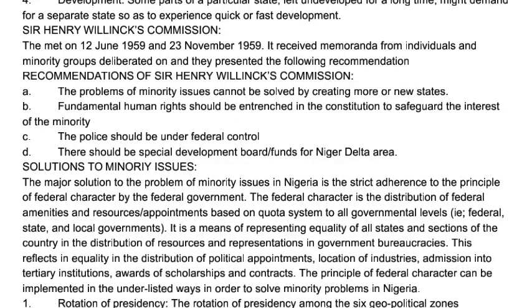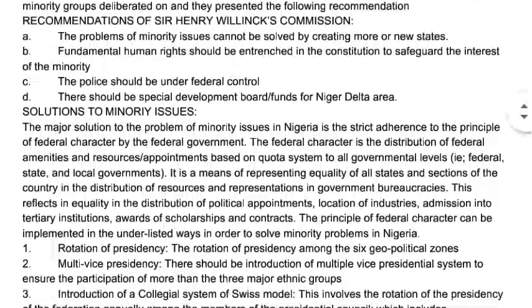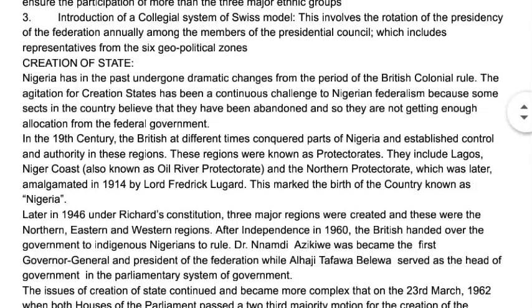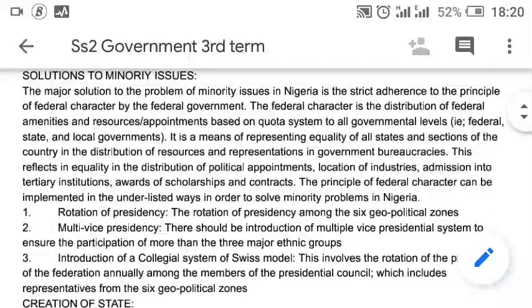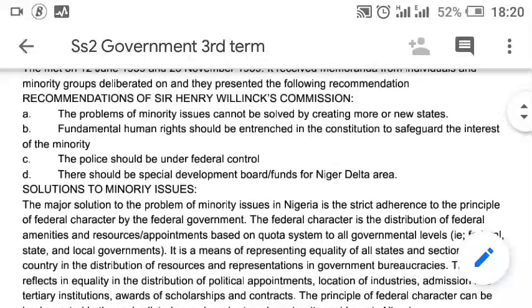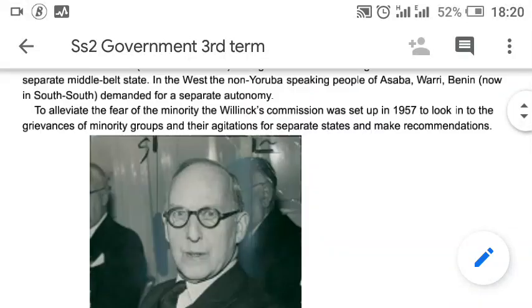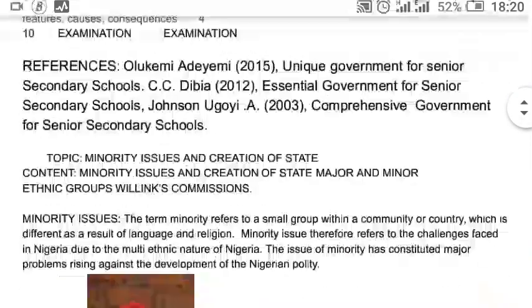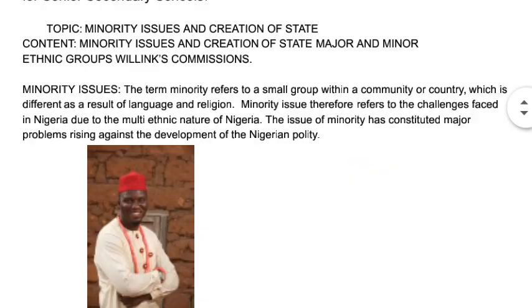You'll be able to see what Willink Commission is all about. You'll be able to learn the solution to minority issues. Then you'll be able to see the recommendations made by the Willink Commission. All right, that is what you will learn by the end of this lesson.